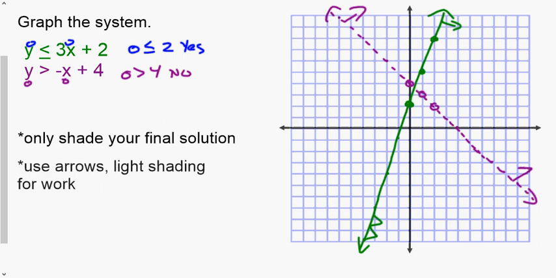Now, where the overlap is, now that I've done both of my lines, I'm going to come back and add some more arrows so that I know where I can shade. Where my arrows are overlapping, that is where we are going to shade.